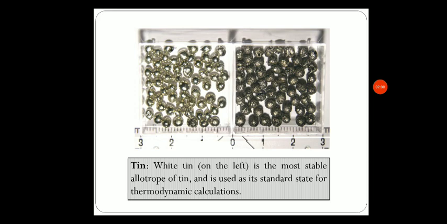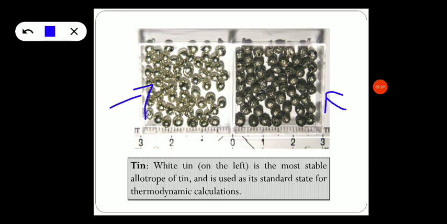Well, we have understood what is the standard state. Now the next question arises: what is the application of the standard state? On the left hand side we have the white tin and on the right hand side we have the black colored tin. The white tin is the most stable allotrope of tin, and it is used as its standard state for thermodynamic calculations. The white tin is frequently used in the calculation of heat capacities of different substances.